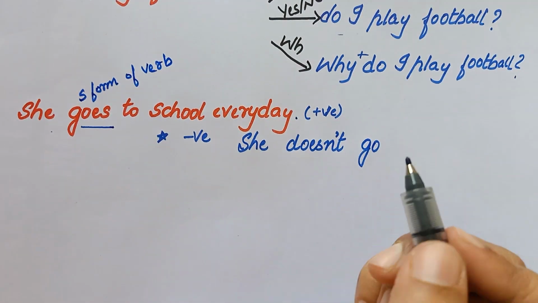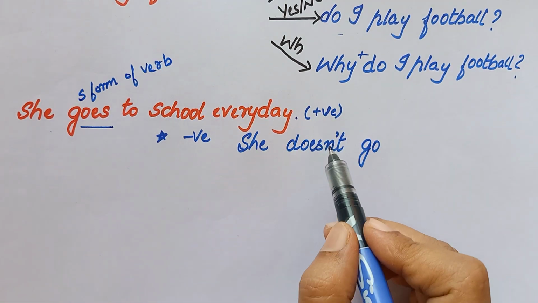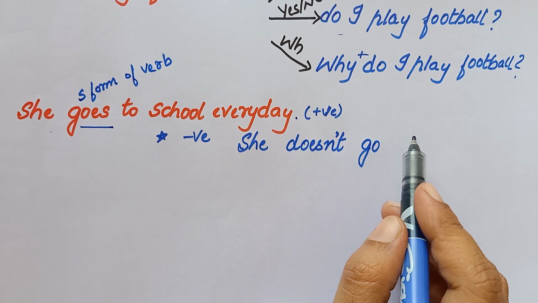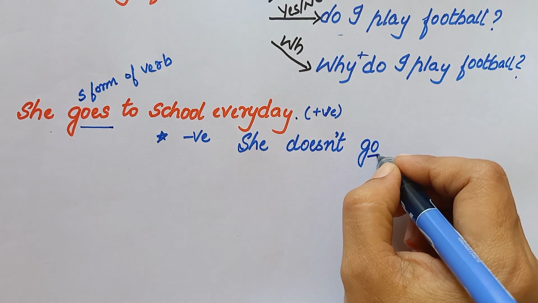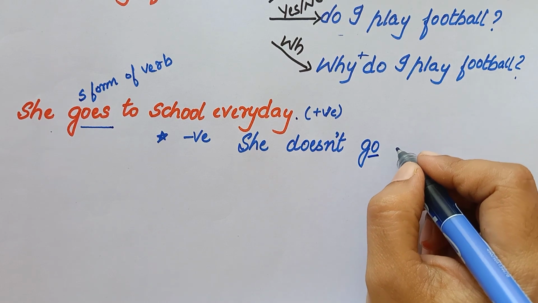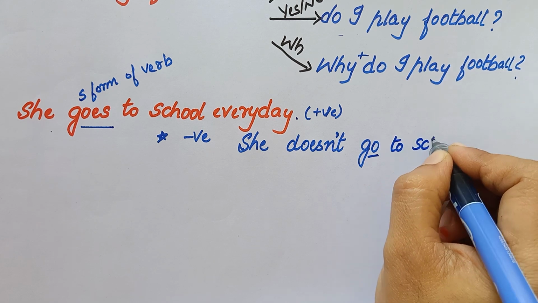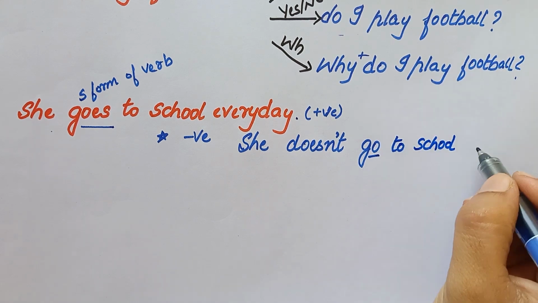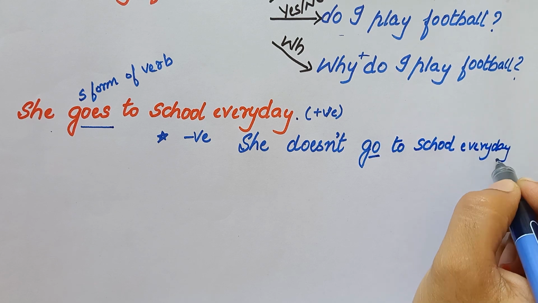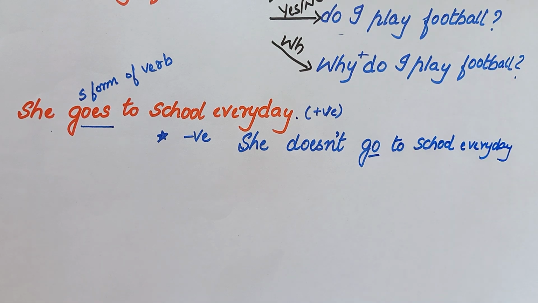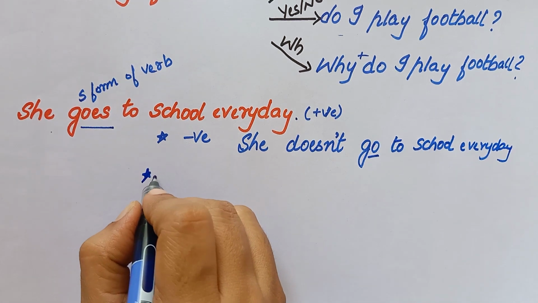See, we have already learned the pattern, the syntax of the negative sentence in case of simple present tense, right? So what was the pattern? He, she, it plus doesn't plus base form of the verb. Here in positive sentence we have S form of the verb, but here in case of negative sentence we are going to use base form of the verb. She doesn't go to school every day.